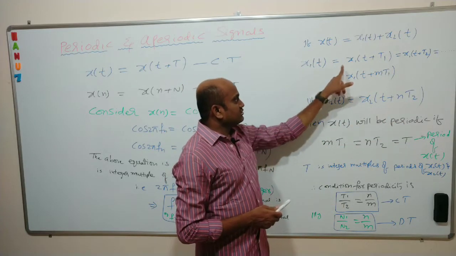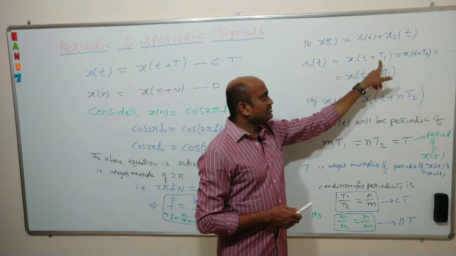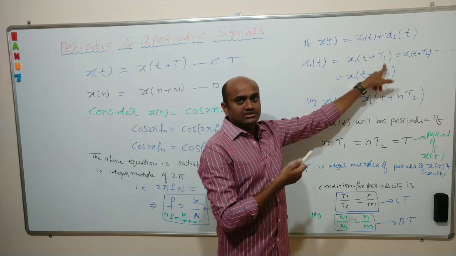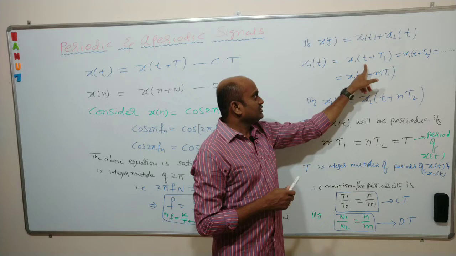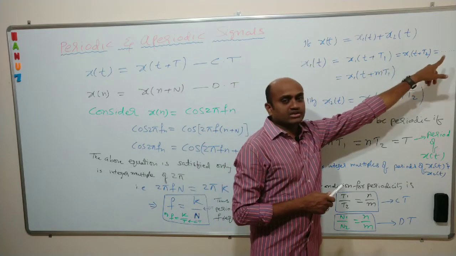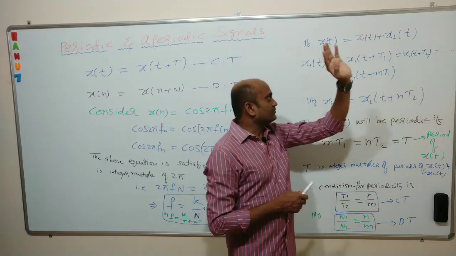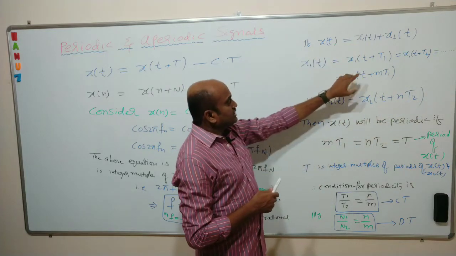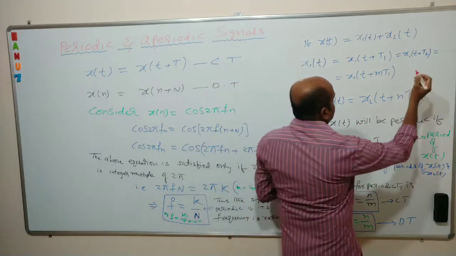You can look at that one. x1 of t is equal to x1 of t plus T1, because it's periodic. It could also be t plus 2T1, then 3T1, 4T1, and so on.